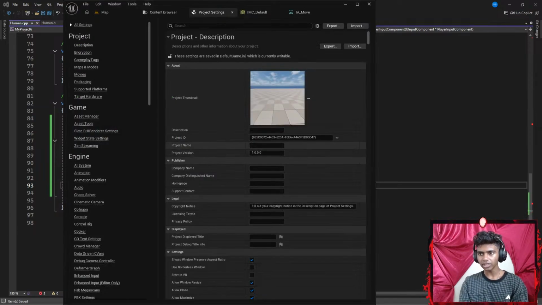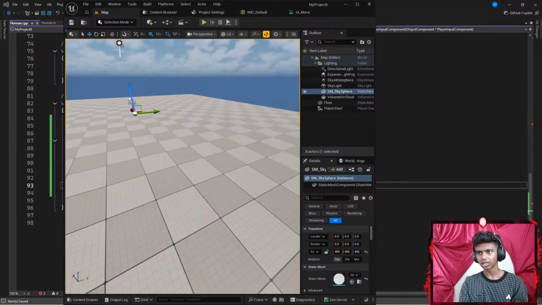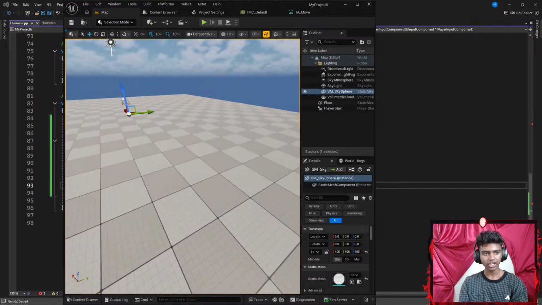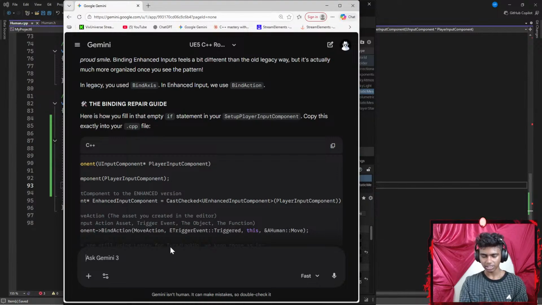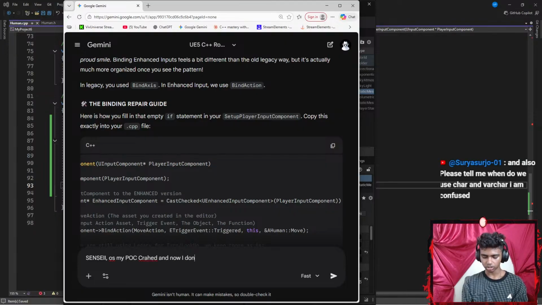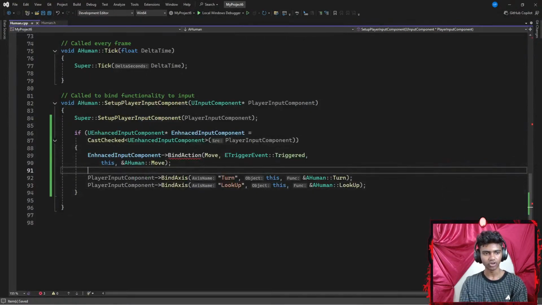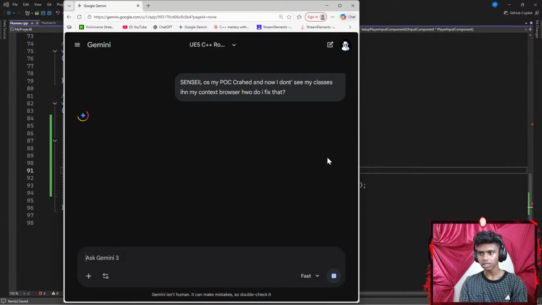Now I'm gonna go to my Unreal Engine. Let's go ahead and firstly get my classes back. I forgot how to do that. Okay, let me go all the way up here. I knew that there was a button to do that, but I forgot what button. Let me say something like Sensei. So my PC crashed and now I don't see my classes in my content browser. How do I fix that? I know there's a fix for it because I did have that issue before. So let's get this up here real quick.